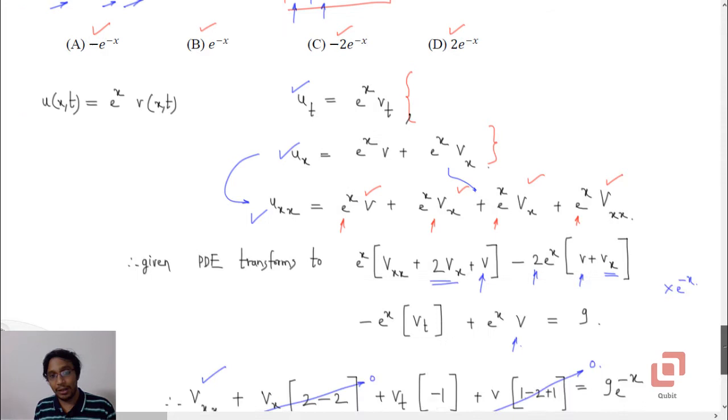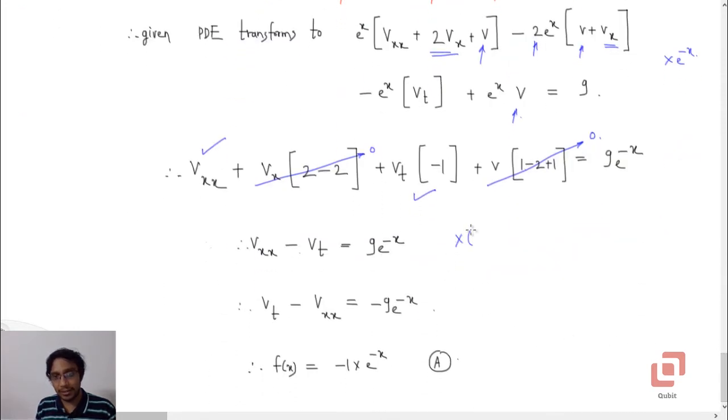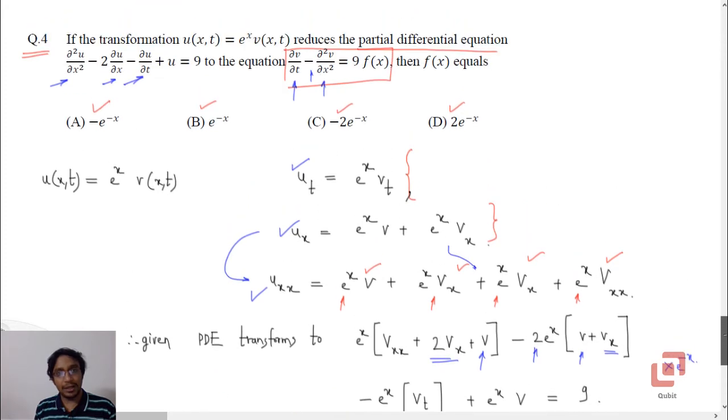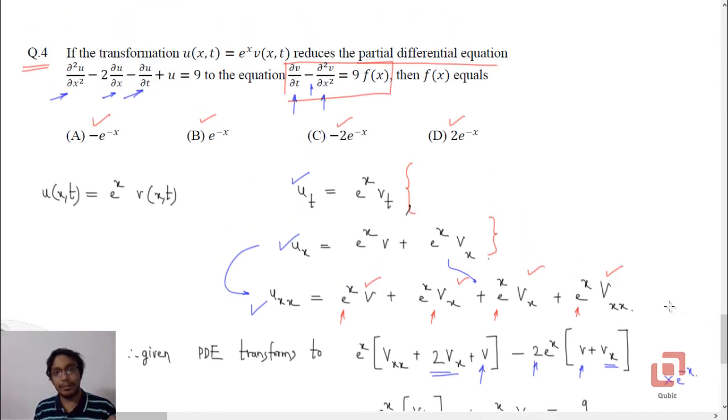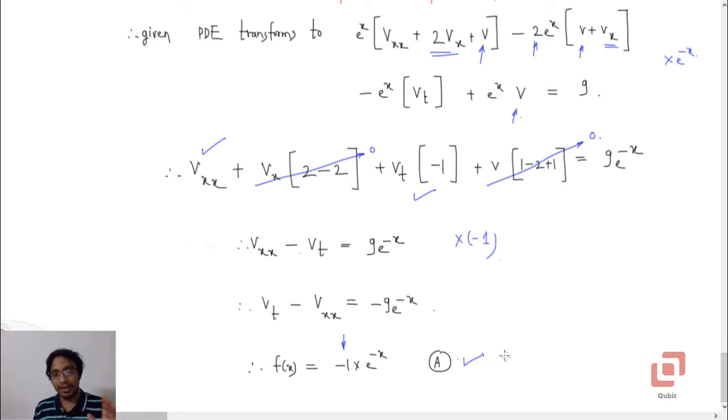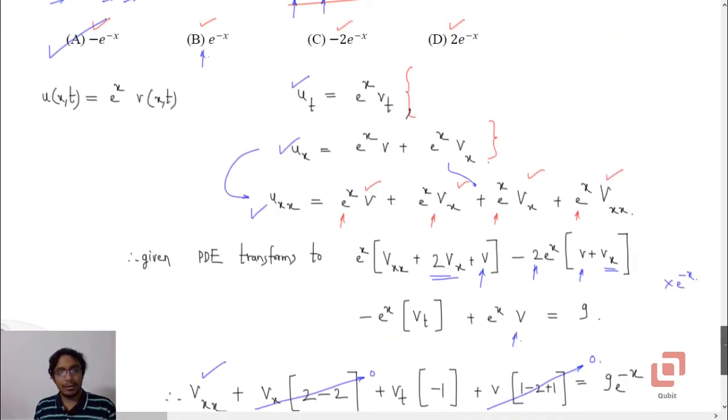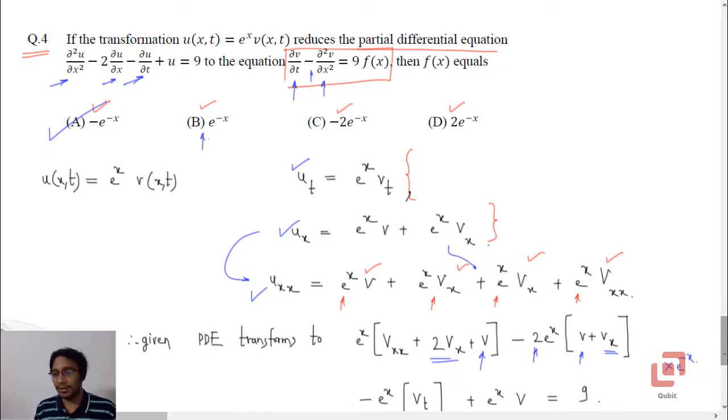So again you are required to multiply this differential equation by minus 1, which will produce the correct LHS, and hence RHS is minus 9 e to the power minus x, and therefore f of x will be minus 1 into e to the power minus x. Had you not read it correctly, you would have ended up selecting option B. But that is not what the differential equation is all about. So it is option A, minus 1 into e to the power minus x. That's question 4, a bit tricky, but ultimately we solved it.